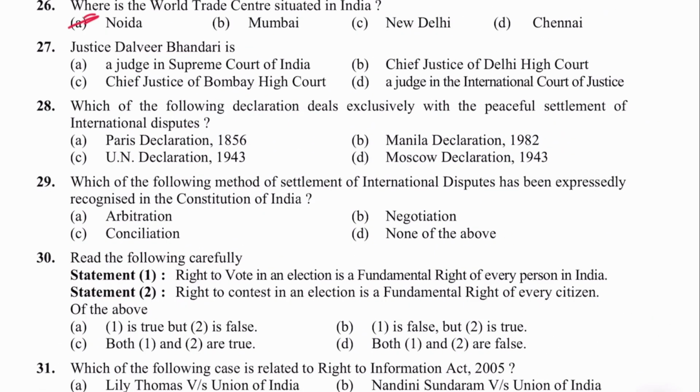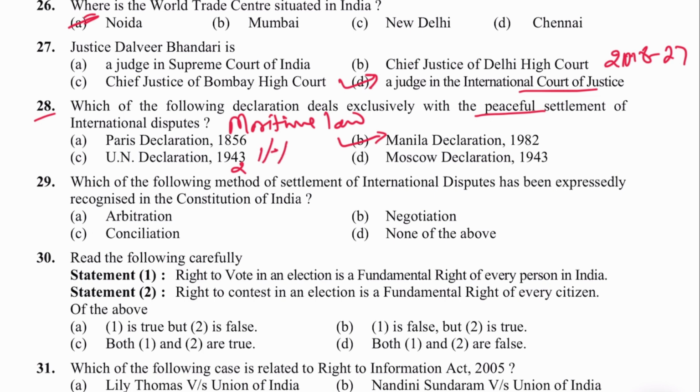Next is 27. Justice Dalveer Bhandari is the judge in the International Court of Justice, and his current tenure is from 2018 to 27. Next is 28. Which of the following declaration deals exclusively with the peaceful settlement of international disputes? It is Manila Declaration. Paris Declaration is about Maritime Law. UN Declaration 43 की नहीं है, 42 की है. 1 जनवरी 1942 को डिक्लेरेशन हुई थी.